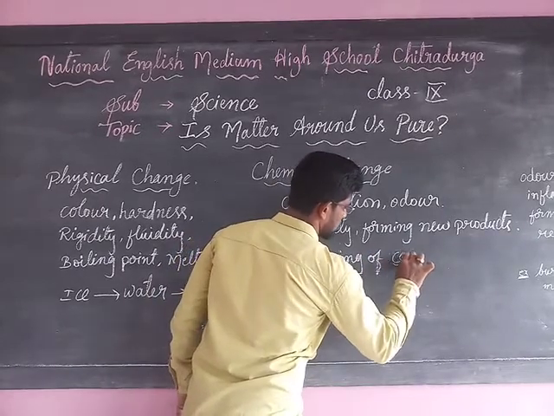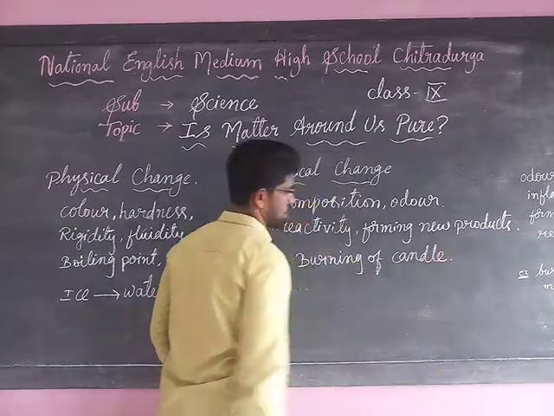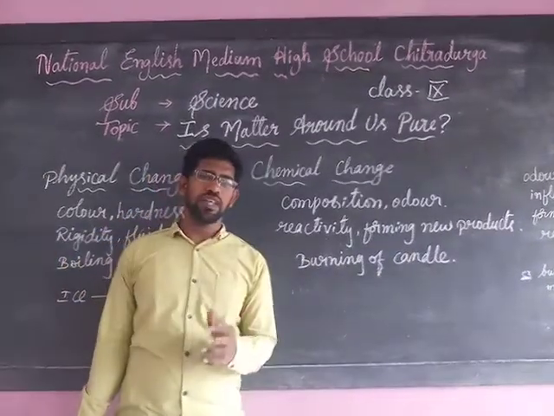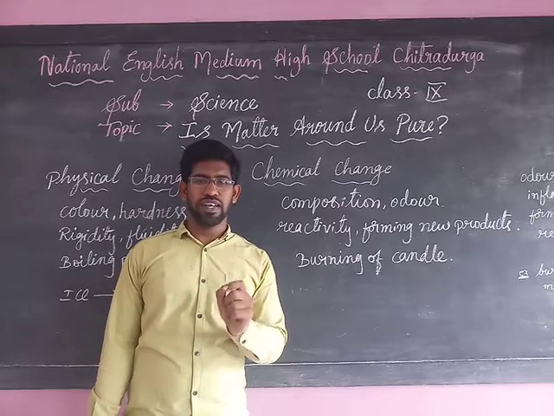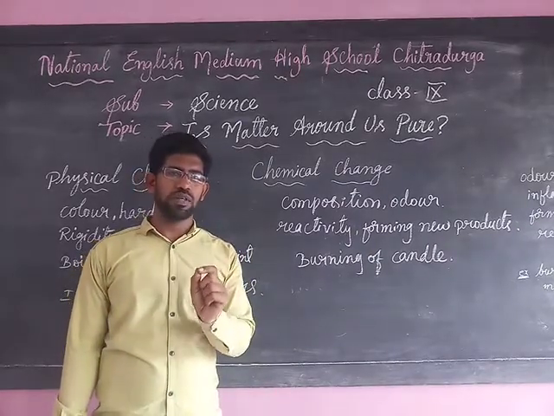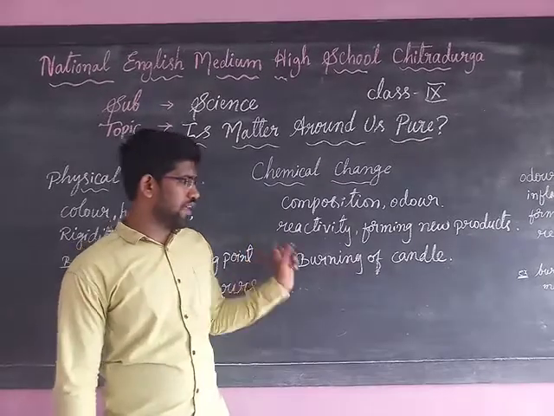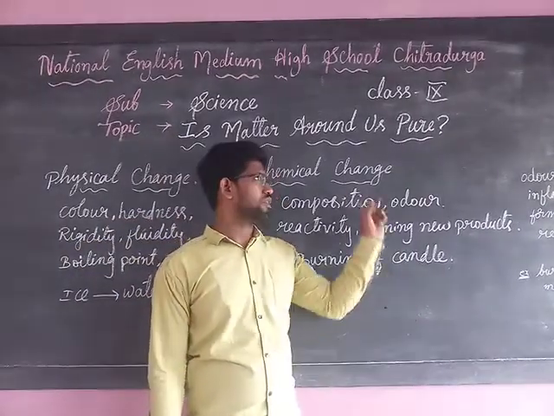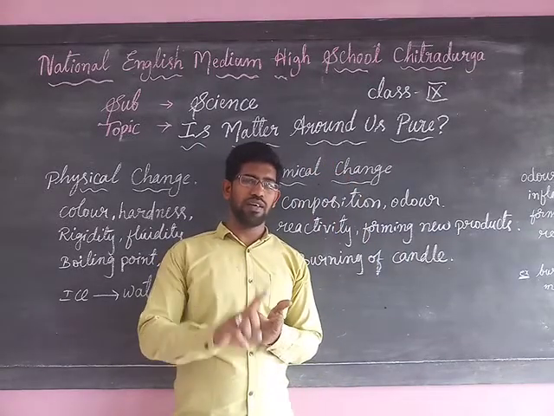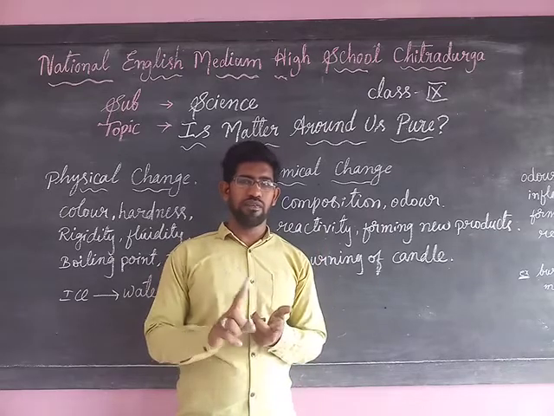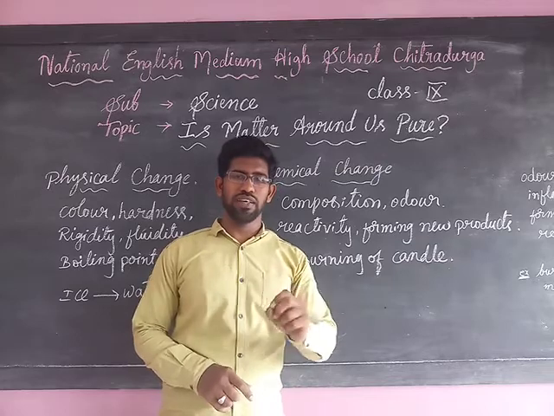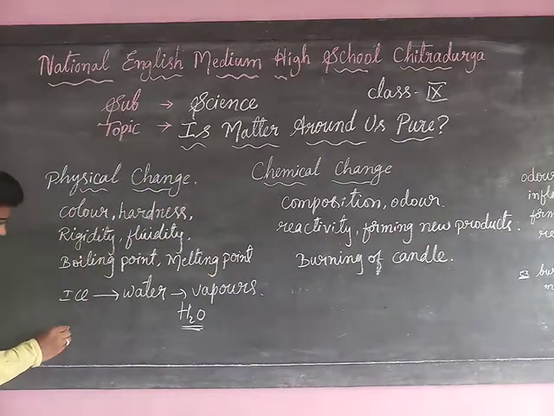Burning of a candle. Remember carefully, the burning of a candle means the middle part of the candle, which is called the thread. Only the thread will burn. So the burning of a candle is an example of chemical change. But at the same time, during the burning of the thread, the surrounding wax starts to melt. So this melting of wax or melting of a candle is an example of physical change.